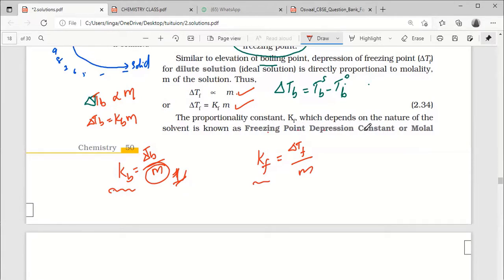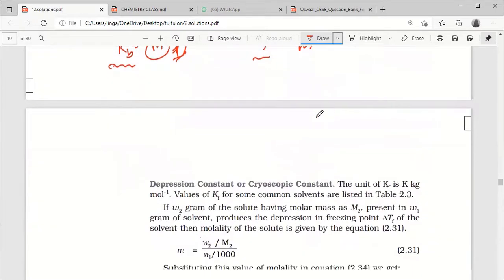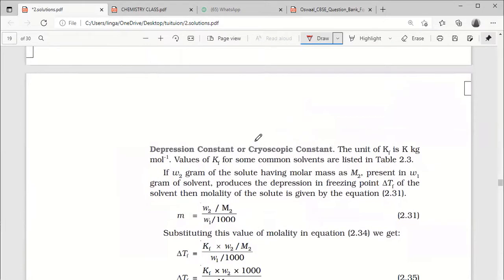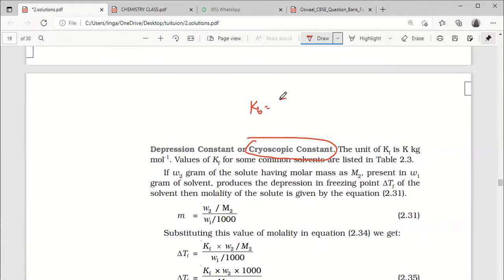Freezing point depression constant or molal depression constant or cryoscopic constant. Kb was ebullioscopic. Now Kf cryoscopic constant. Symbol Kf. Right. Molality formula we already written many times.